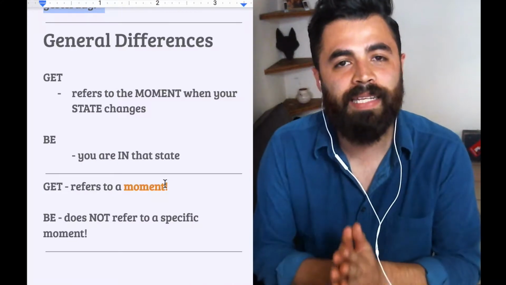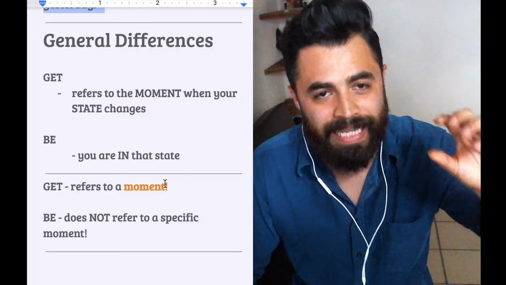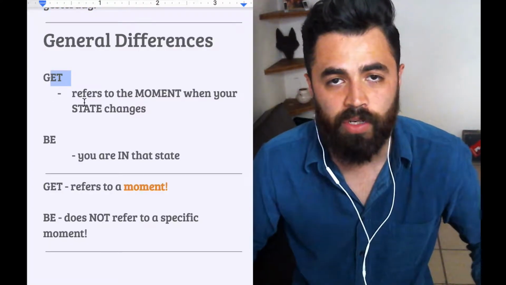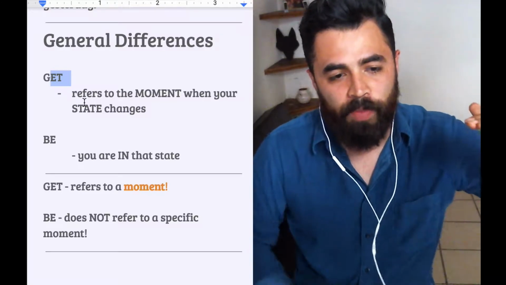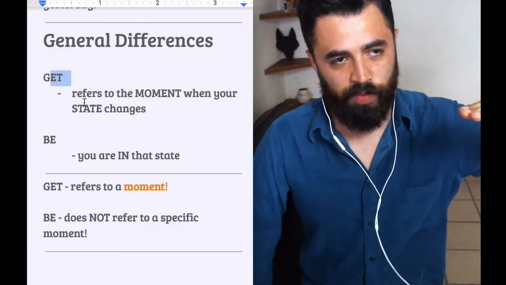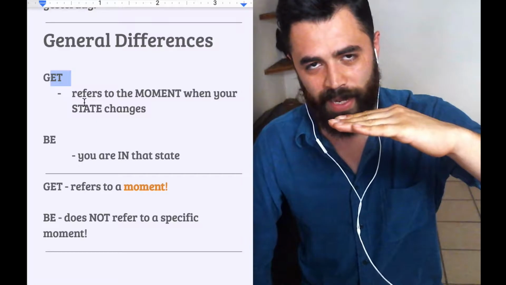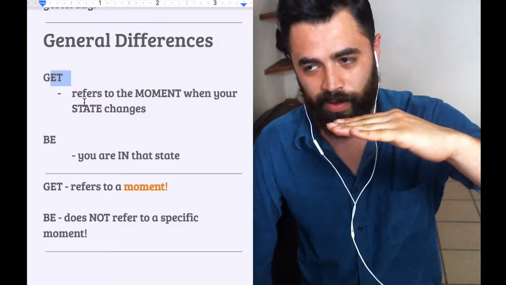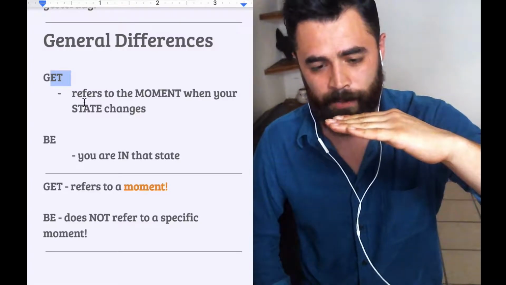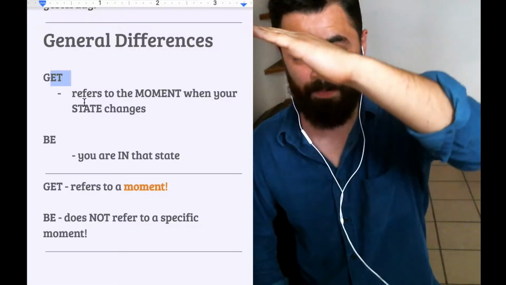So let's look at some general differences between get and be. Get refers to the moment when your state changes. So take a look at my hands. Let's imagine that yesterday you were feeling good, but then something bad happened. Your friend punched you in the stomach and you didn't like it. So at that moment, you got mad, all right?